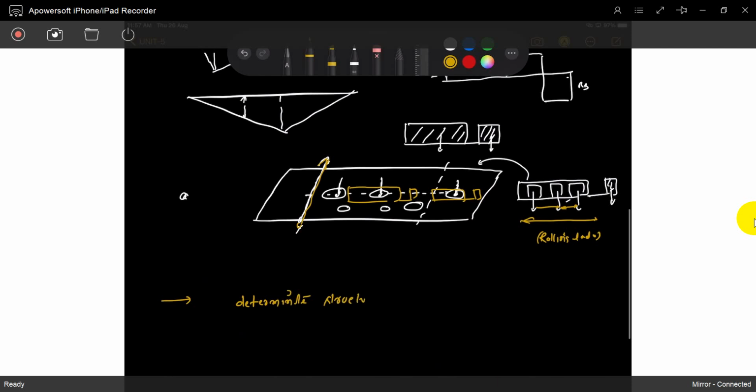Determinate structures, indeterminate structures, it's advanced topics. No need. We draw influence lines on determinate structures, not indeterminate ones. One thing you have to understand, we'll focus on reaction forces, how the reaction is changing, shear at a particular point, how it is changing, and bending moment at a particular location. We'll discuss it.